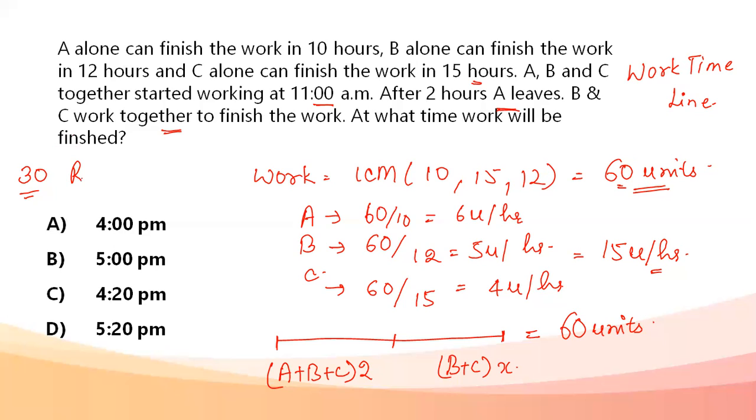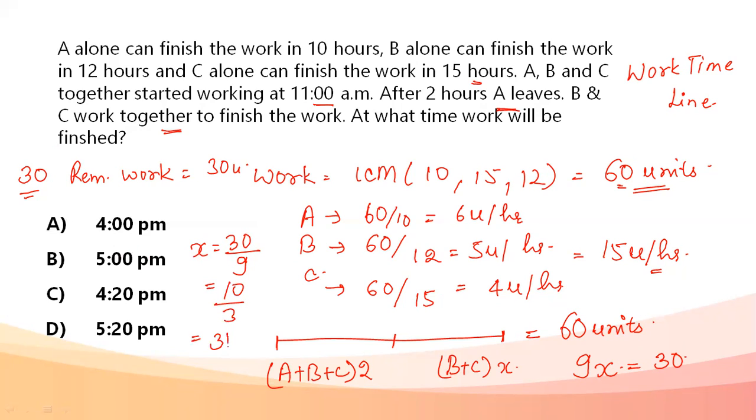60 units needs to be done. Remaining work again equals 30 units. Now this 30 units would be done by B and C only. B and C together are doing 5 units and 4 units. That means 9 units they're doing together. And let's say the time they took was X hours. So 9 into X equals 30 units that they have to complete. X from here would come out to be the time, and it is equal to 30 by 9, that is 10 by 3, that is 3 1 by 3.